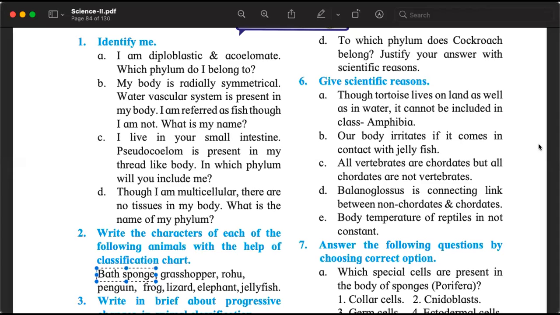The most important part of this question is where it says, I'm referred to as fish, though I'm not. The second important part is I'm radially symmetrical. So definitely the name has fish in it and it is radially symmetrical. Then our answer is very clear. The organism is starfish, which belongs to the phylum Echinodermata. But here we need to name the organism, so the answer is starfish. Make an annotation in your textbook on page number 71 for starfish: they have a water vascular system.